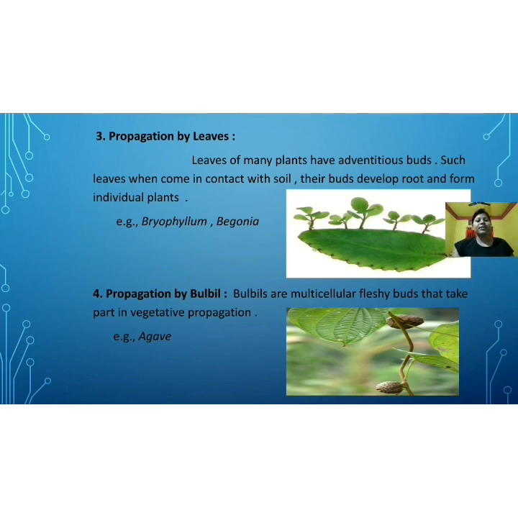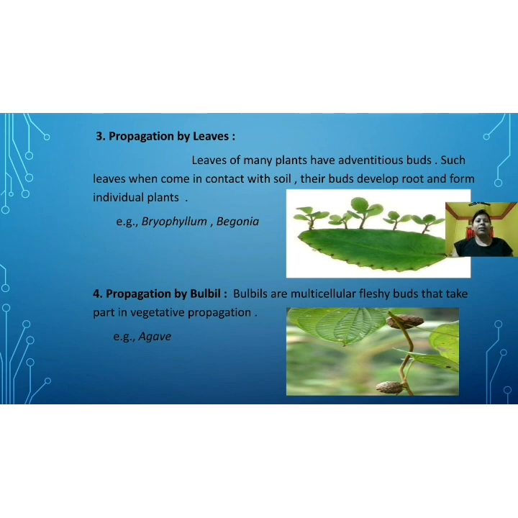Then the second type of propagation by stem is subaerial. In subaerial we have seen runner, example manimuni, then stolon, example strawberry. Next we have seen propagation by leaves, example Duportenga.